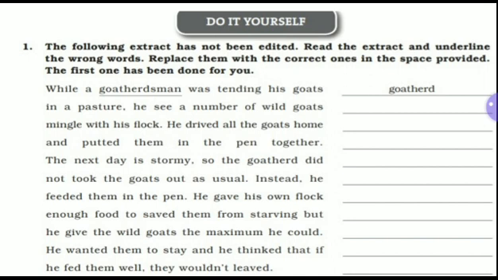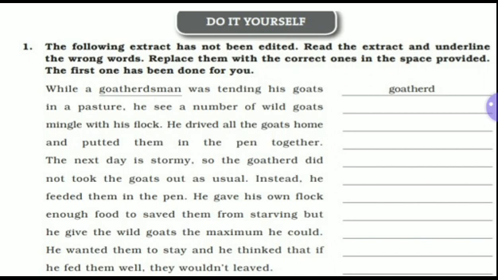He wanted them to stay and he thinked that, now again thinked is not acceptable in modern English. That's why underline it and write the correct word thought, T-H-O-U-G-H-T. Think, thought, thinking, thinks. These are the verb forms. That's why in place of thinked you have to write thought. Underline this thinked and write T-H-O-U-G-H-T, thought.